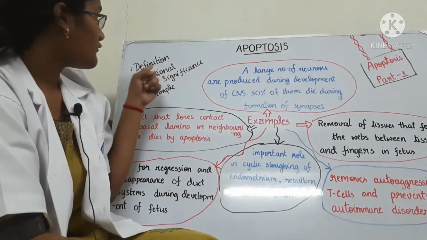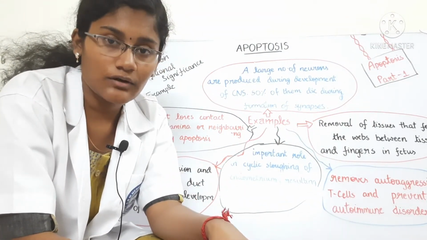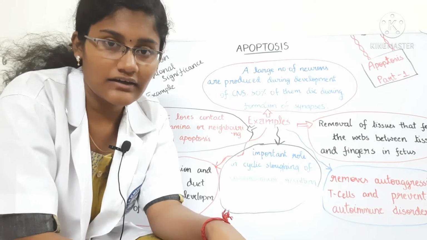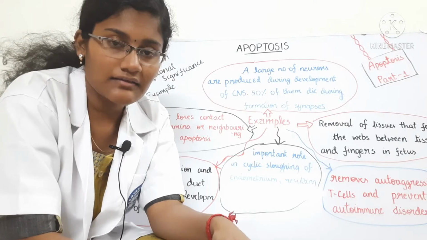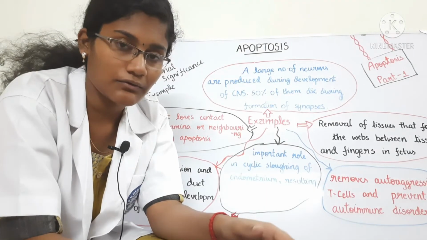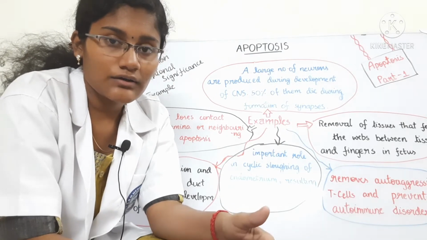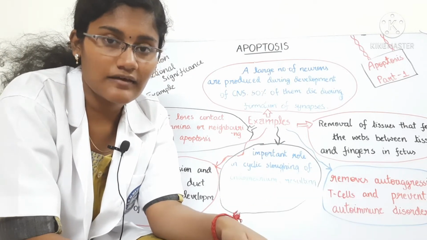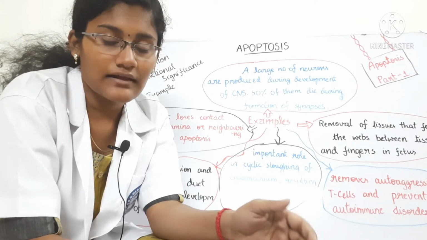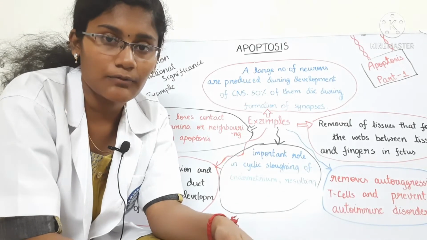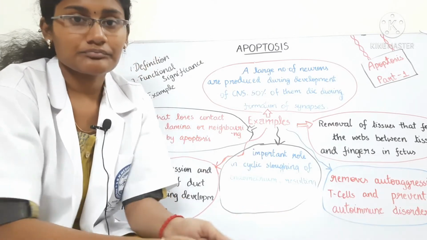So let's start off with the definition of apoptosis. Apoptosis is the natural death or a programmed death of a cell under genetic control, and apoptosis in Greek means falling leaves. During autumn, the cells in the leaves kill themselves, and because of that, the leaves die and fall down. The cells in the leaves kill themselves by a process called apoptosis. So from falling leaves only, we've derived apoptosis.